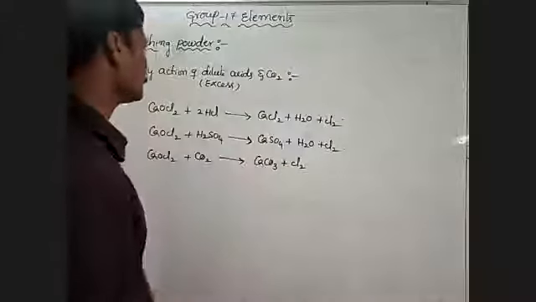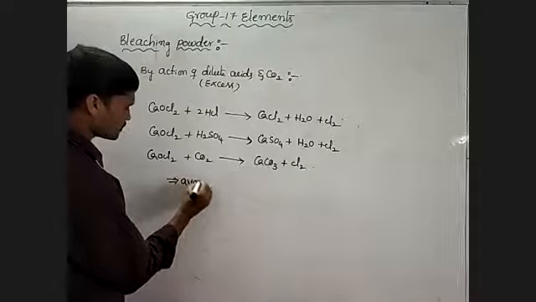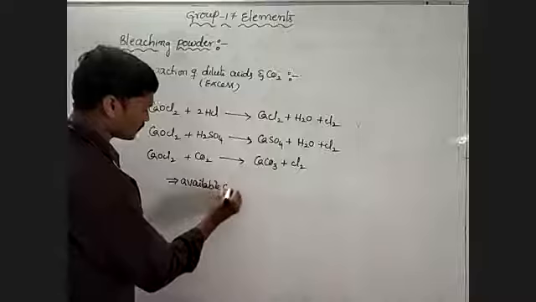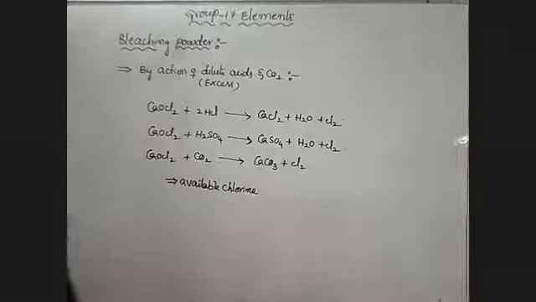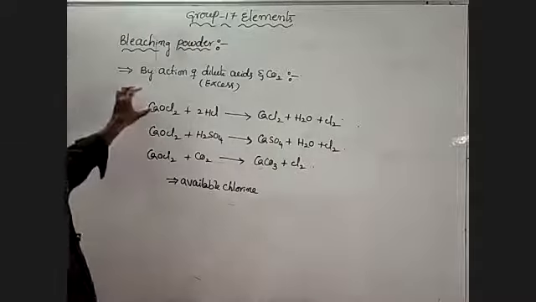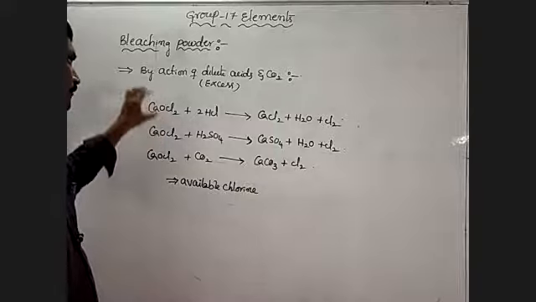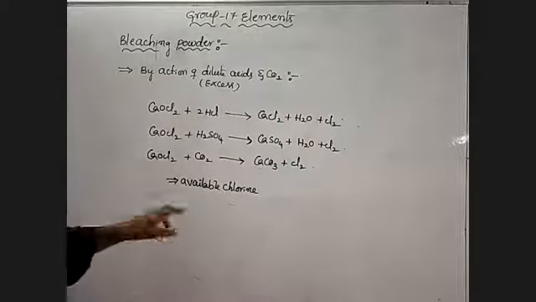This chlorine is called available chlorine. What is available chlorine? The chlorine which is formed from the bleaching powder when it reacts with dilute acids and CO2. Okay, that is available chlorine.